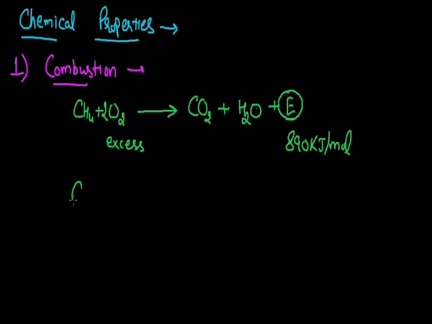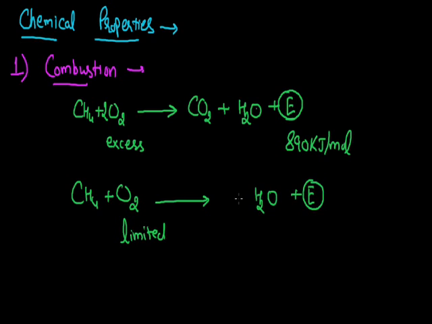On the other hand, if we go for the incomplete combustion of methane, when it doesn't get enough supply of oxygen, that is, in a limited supply of oxygen, energy will also be released in this case, but the amount of energy released will be lesser than in complete combustion. And along with the formation of water, we get one more different product. Since here the carbon is not getting a sufficient amount of oxygen to react with, instead of carbon dioxide the product will be carbon monoxide. So that is about the combustion reaction.